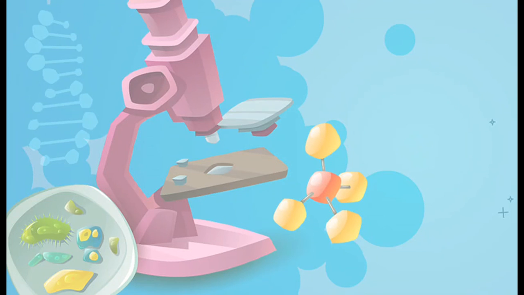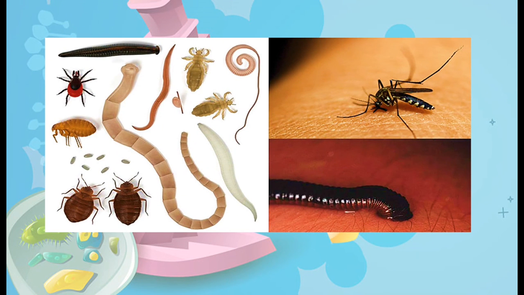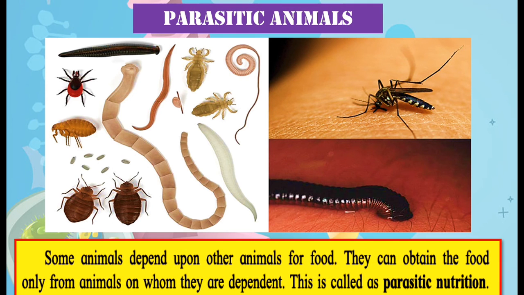The next one is a very interesting one, because we have seen them, we have felt them, and we know the pain of their bite and how the itching occurs after that. So these animals are called parasitic animals. The animals which depend on other animals for food, means they are harming other animals in order to get food. They can obtain the food only from animals on whom they are dependent.